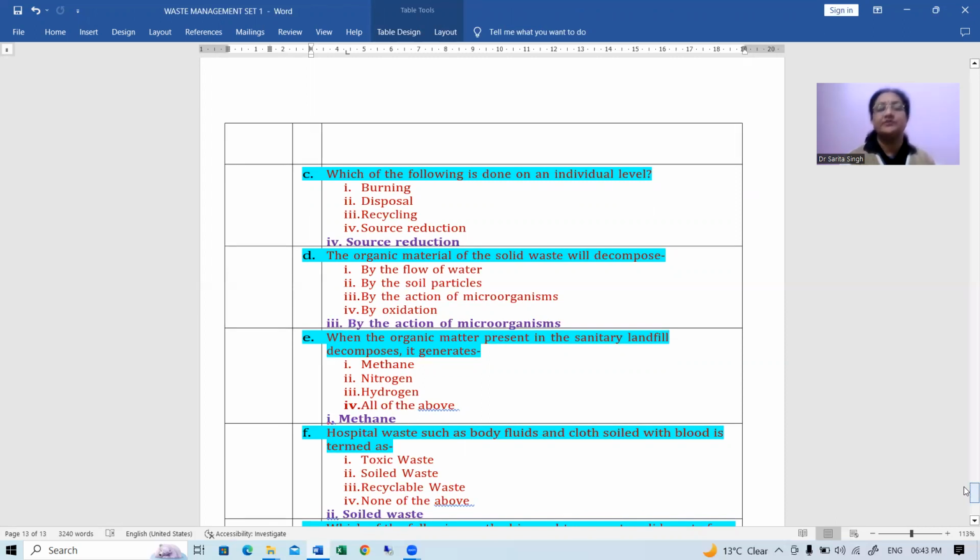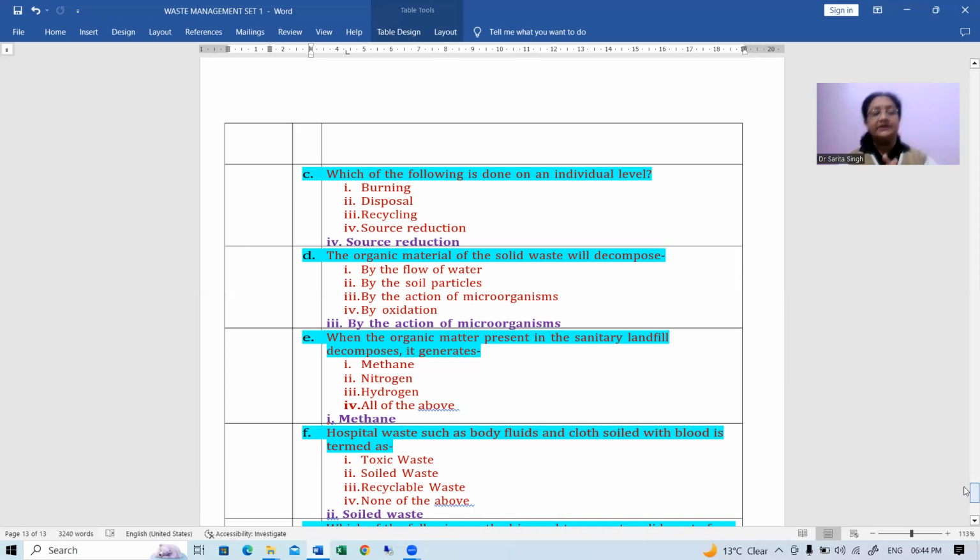Then next one, the organic material of the solid waste will decompose by what way? Number one is by the flow of water. Number two is by the soil particles. Number three is by the action of microorganisms. Number four is by oxidation. The correct answer is by the action of microorganisms. Next, when the organic matter present in the sanitary landfill decomposes, it generates which gas? Methane, nitrogen, hydrogen, or all of the above? The answer will be methane.